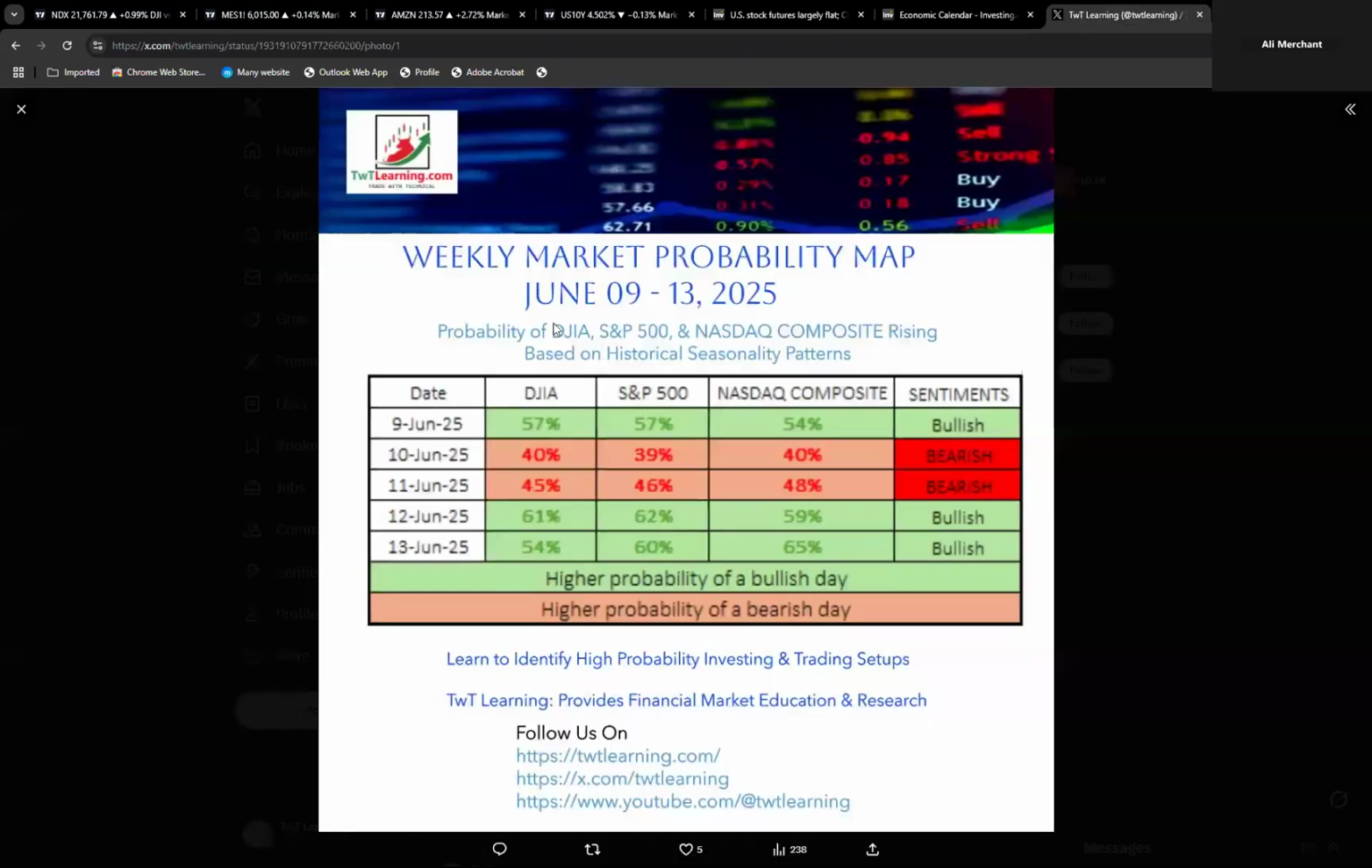The other thing I shared with you guys, which I do every week, the market probability map. So this I do on Sunday, every Sunday. This is the probability of Dow Jones, S&P 500, and Nasdaq Composite rising based on historical seasonality pattern on that particular day. So for today, 9th of June, Dow Jones historically has gone higher 57% of the time, 57% of the time S&P, 54% of the time Nasdaq. That sets up the bullish tone for the day. For tomorrow, it's 40, 39, 40, bearish, 45, 46, 48, bearish. We'll see how it goes. And then 12 June and 13 June looks bullish, right?